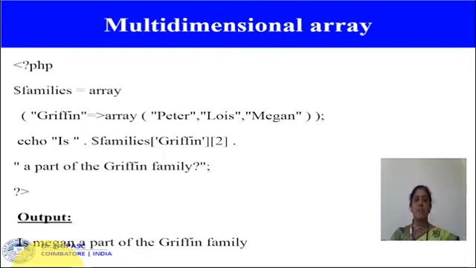Next is the multidimensional array. In the above example, families is the name of an array, and Griffin is the name of another array. That array has been used inside the array called families. So it is a multidimensional array.